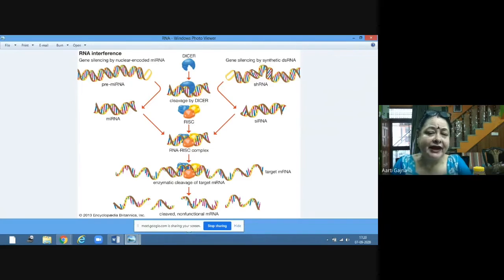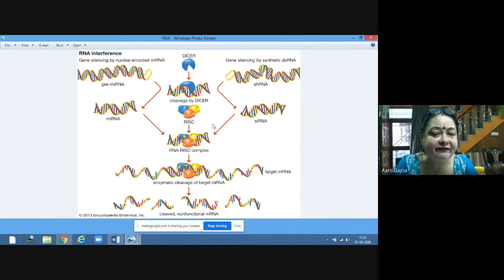In double-stranded RNAs you will find siRNA and shRNA. siRNA is short interfering double-stranded RNA. shRNA is short hairpin RNA. Here, if you can see, it has become like a hairpin. A hairpin has double strands, and one side is curved. So this is the short hairpin type of RNA. Now what will happen? To these double-stranded RNAs, the dicer will come. The dicer will break it, cleavage by the dicer. It will break the double-stranded RNA.